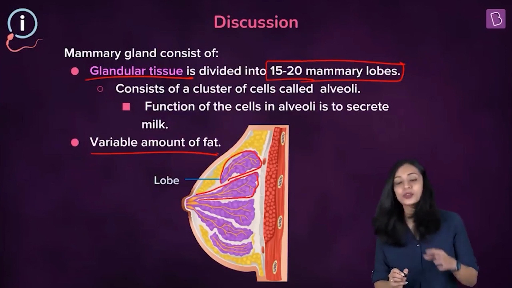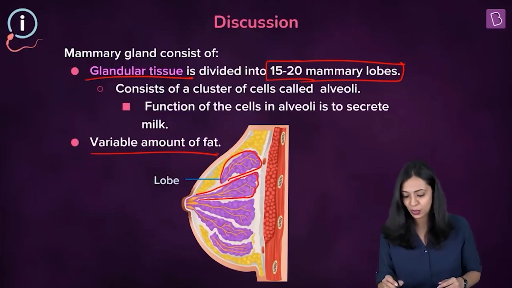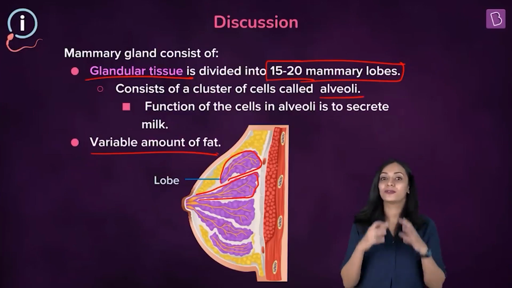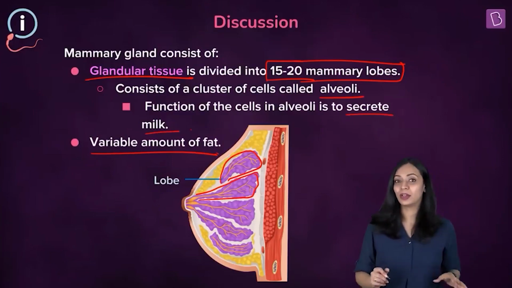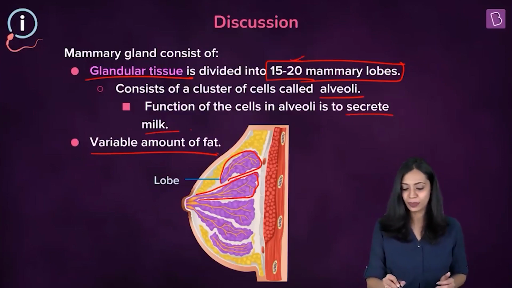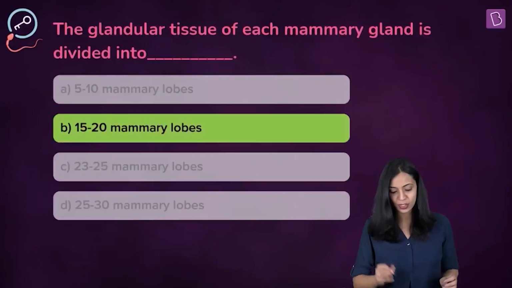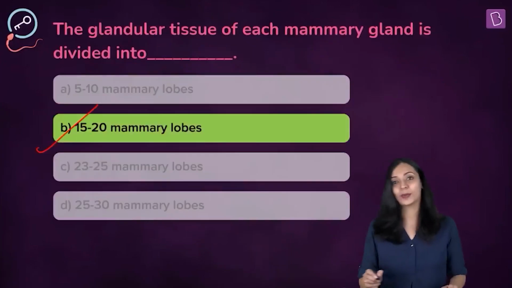And within the mammary lobes, you can find a cluster of cells known as the alveoli. Now, the function of these cells is to secrete milk. Okay, so the mammary glands consist of about 15 to 20 mammary lobes. So the correct answer to this question should be option B.